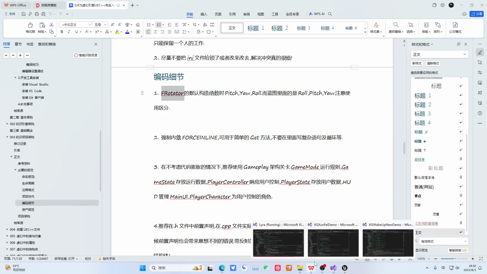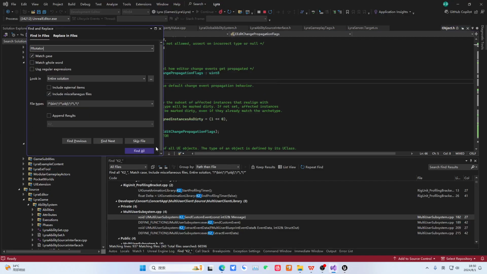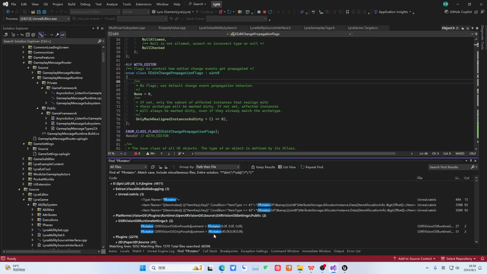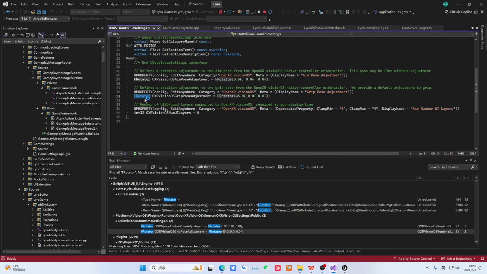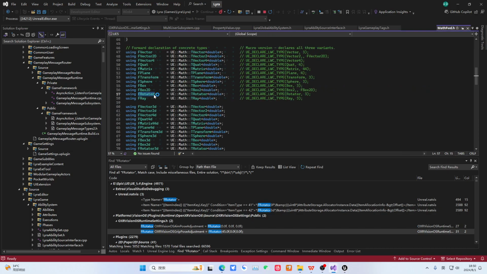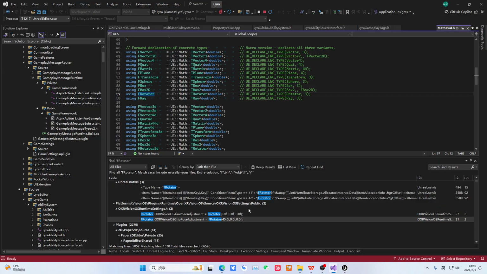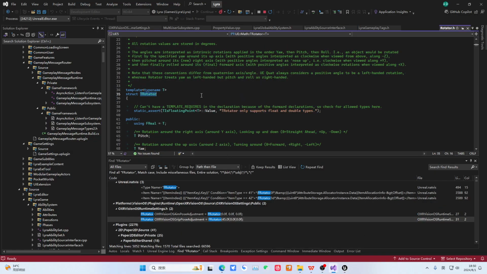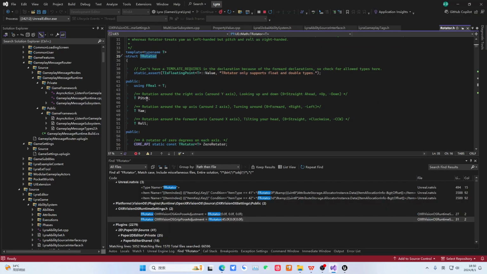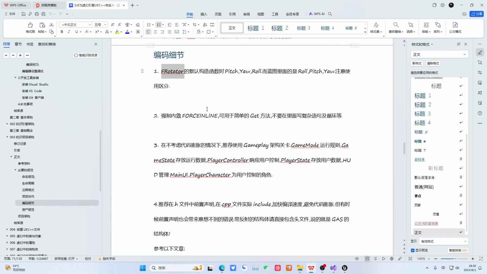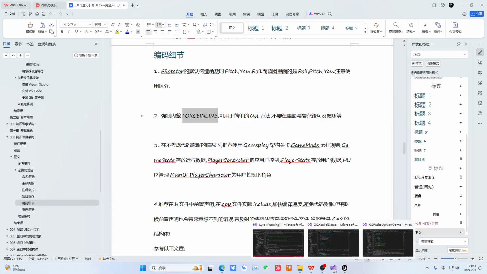Since we've already mentioned it, we can bring out our rotator. Its constructor order is Pitch, Yaw, Roll, but in Blueprint, it is Roll, Pitch, Yaw. Please note this. When we write it, you can take a look. Let's search for it. Look, I'll click here. Let's wait for it to navigate over. See if it can navigate. Do you see it? Pitch, Yaw, Roll. It's not Roll, Pitch, Yaw. This is a small detail. I wrote it here. Quite interesting.